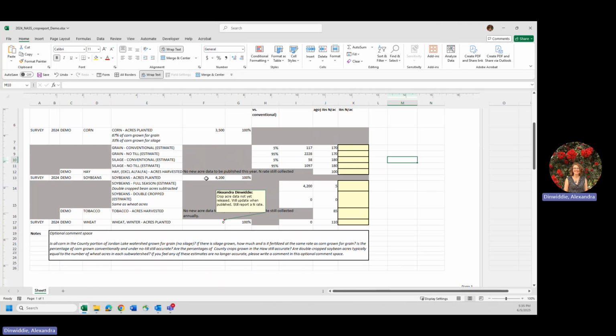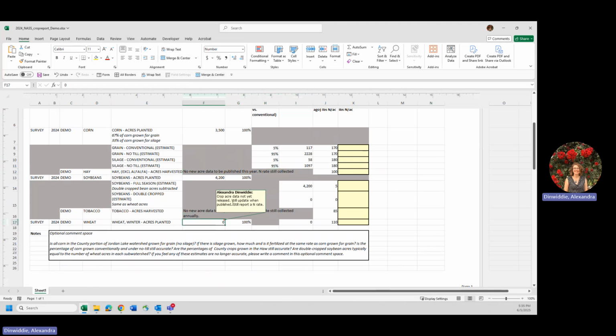For example, in this demo, I have a comment in there about hay acres, and this is just a reminder that there's no new acre data that's being published, but I am still collecting a fertilization nitrogen rate for hay. So please fill in that information.